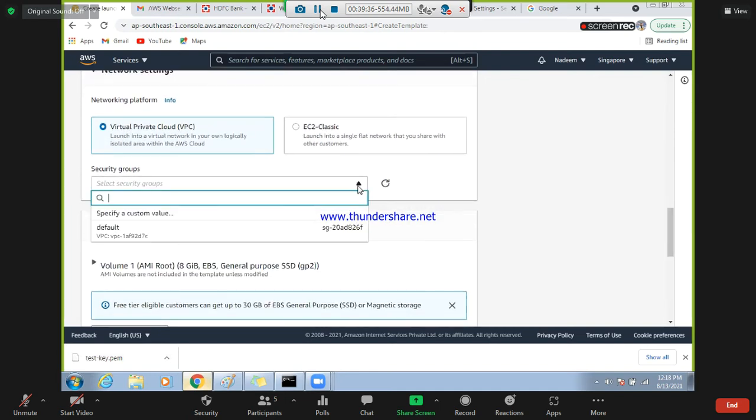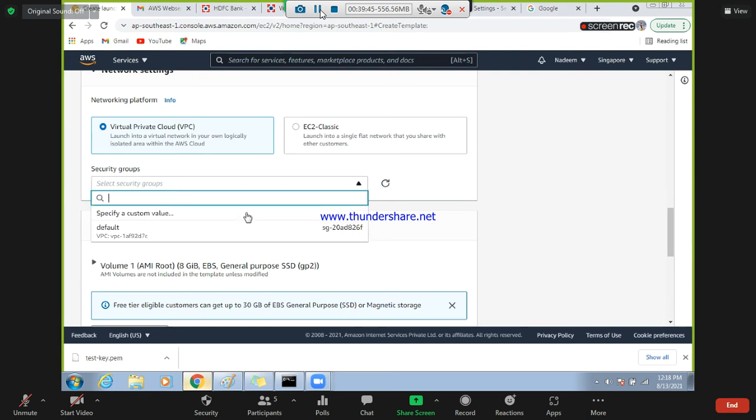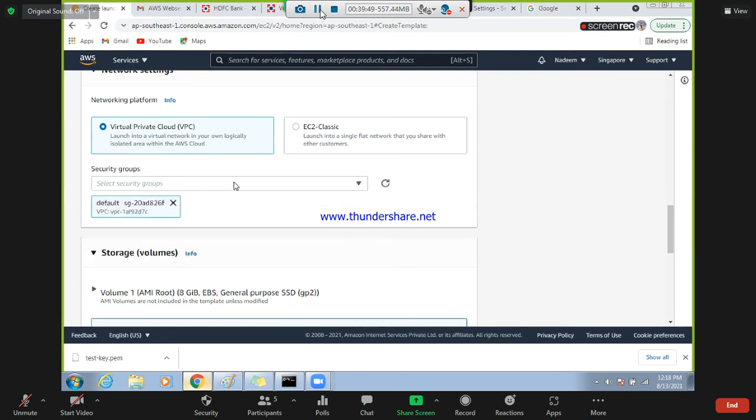VPC security group. Set security group. There is a default security group, or you can create a new one.